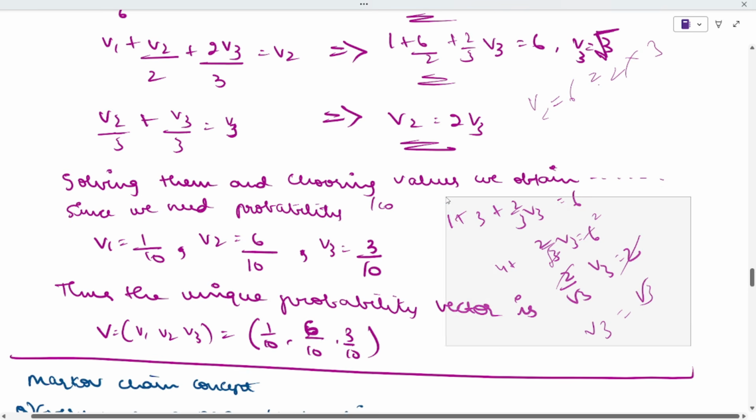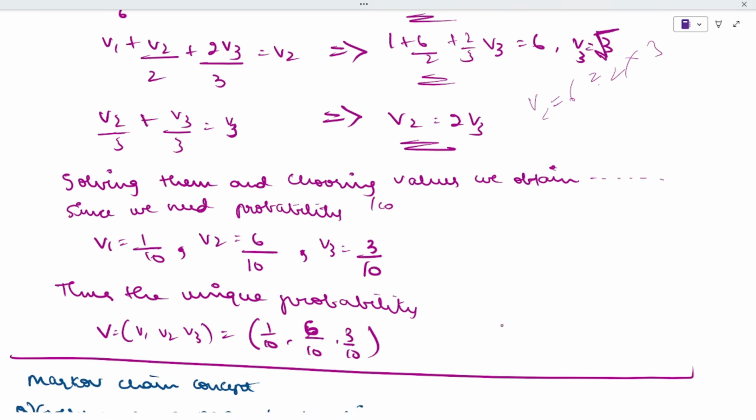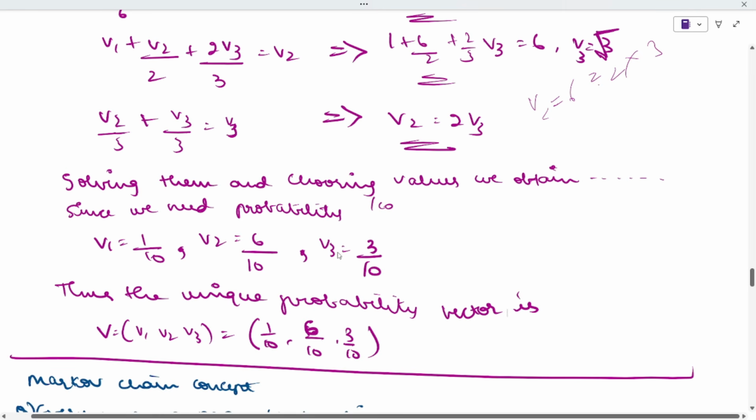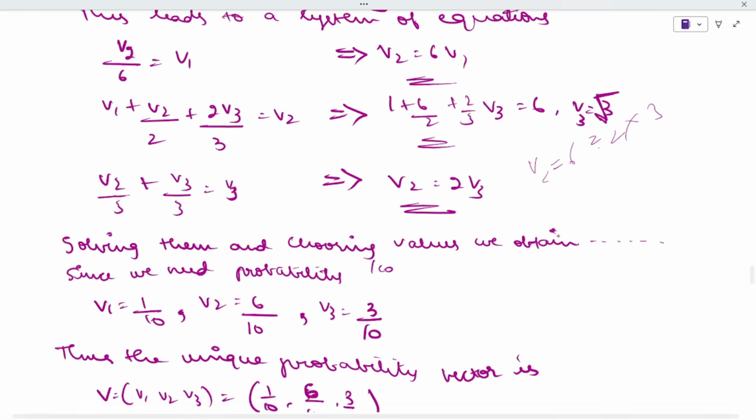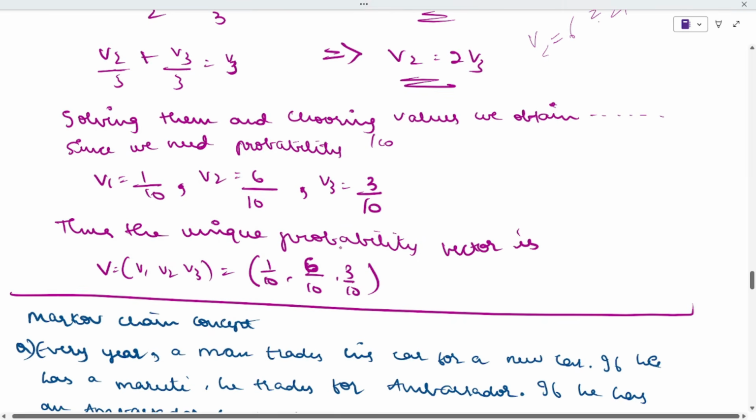Now, if you have to find out the value of this, see, here also you can substitute 2 into root 3 and you will get 3 by 10, 6 by 10 and 1 by 10. Okay.